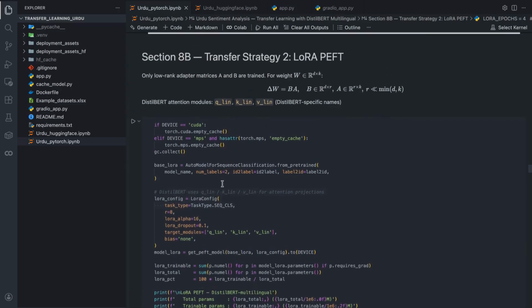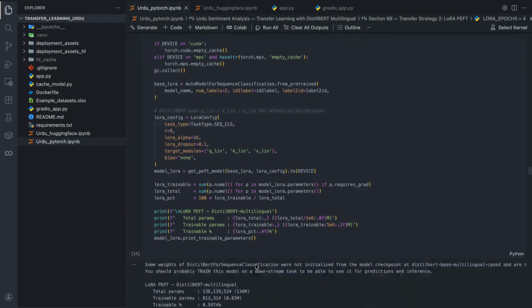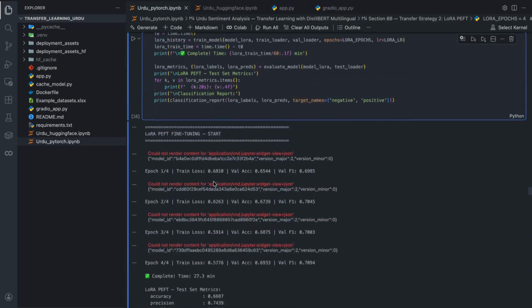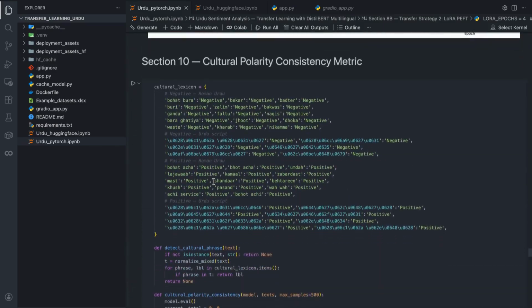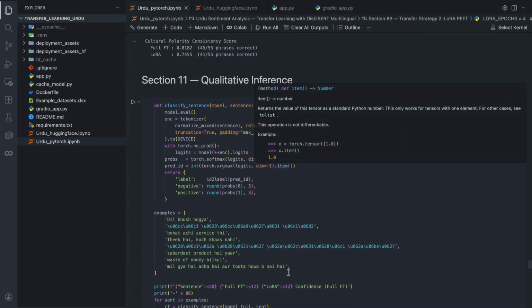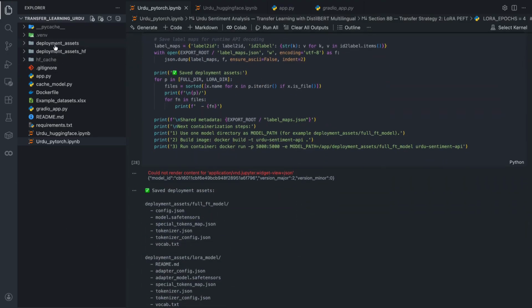And then for the second strategy, low-rank adaptation, we have applied it to the DistilBERT attention modules mentioned in here. It uses basically 0.6% of the total 136 million parameters. These are more detailed evaluations on both the models, comparing different metrics. And then we also defined the CPC score in here. We tested it against 55 phrases for both the models, and a qualitative inference testing as well. Both the models are then saved to a deployment folder here, deployment assets for PyTorch.